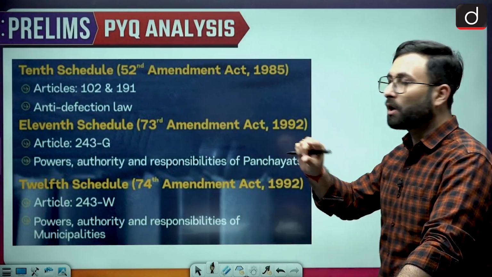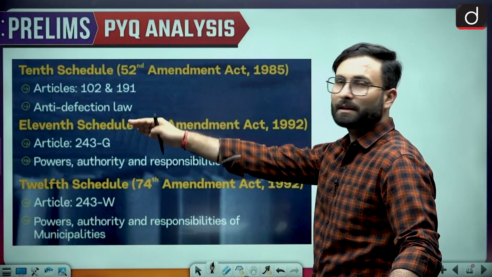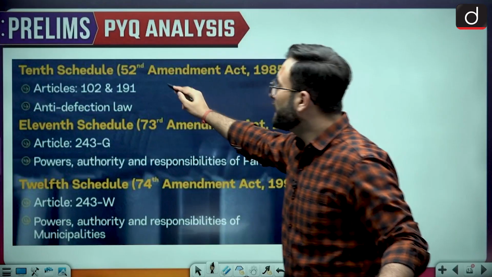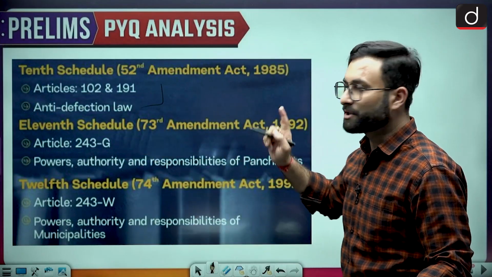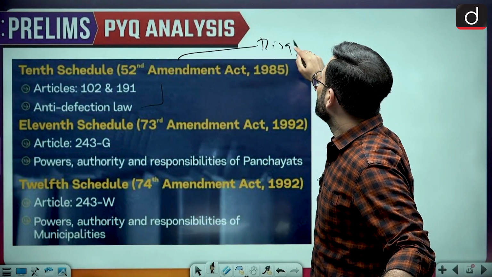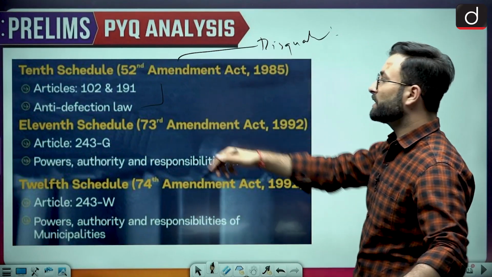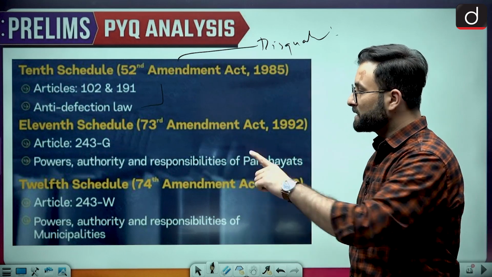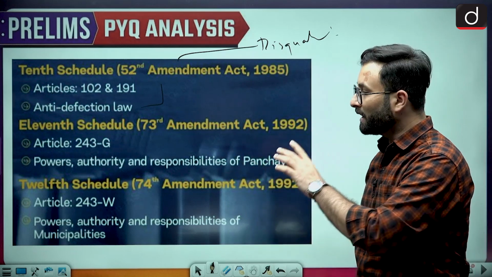Okay, so that horse trading etc was there. In that regard, there was the 52nd Constitution Amendment Act in 1985 that brought the anti-defection law, which is under the 10th Schedule. Some of the disqualifications are there in the 10th Schedule. The 11th Schedule is about the power, authority and responsibility of the panchayat. The 12th Schedule is about the power, authority and responsibility of the municipalities.